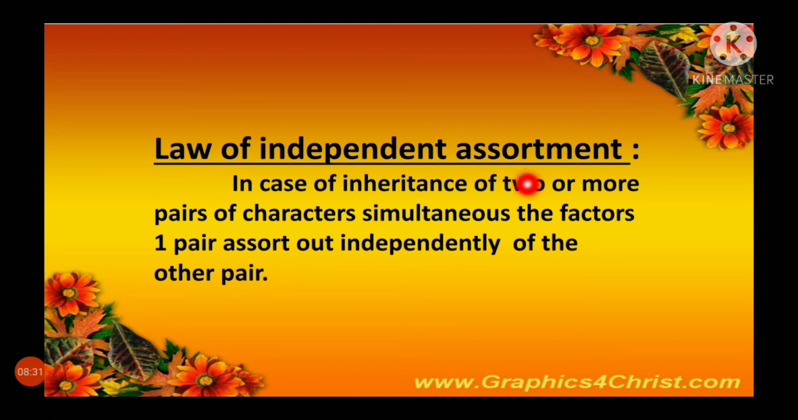Law of independent assortment. Independent means no need of any other character. Single character is enough to be an independent plant. In case of inheritance of two or more pairs of characters simultaneously, the factors of one pair assort out independently of the other pair. When you are talking about round yellow, you can take only one character, that is either yellow color or round shape. Independently you can take any one color or any one character of the plant to grow in your gardens. So these are the three laws of Mendel.